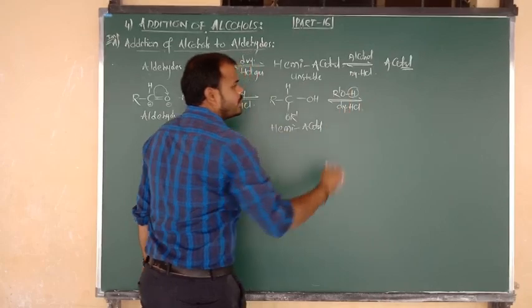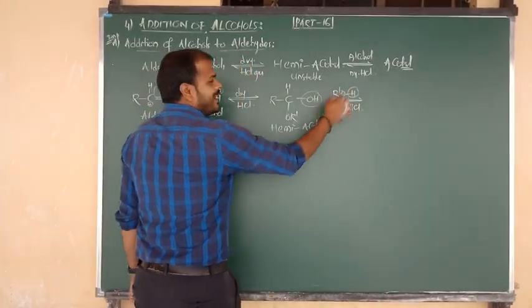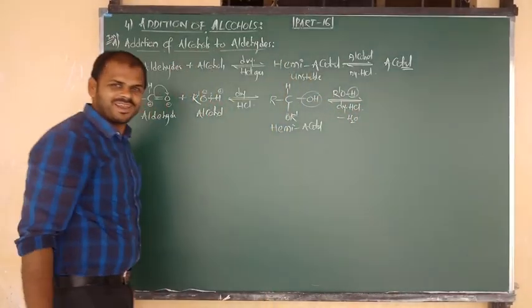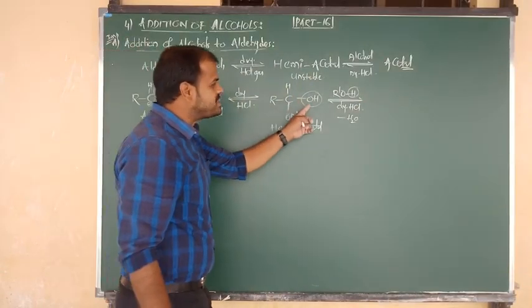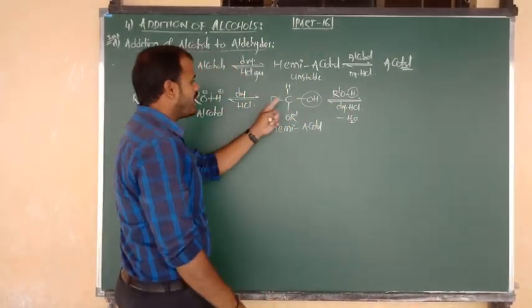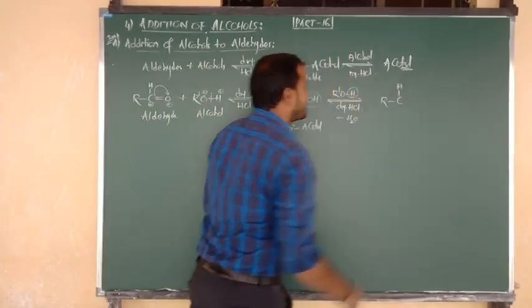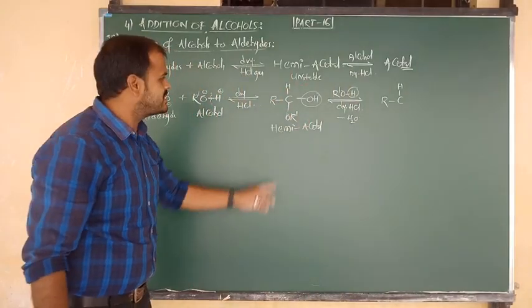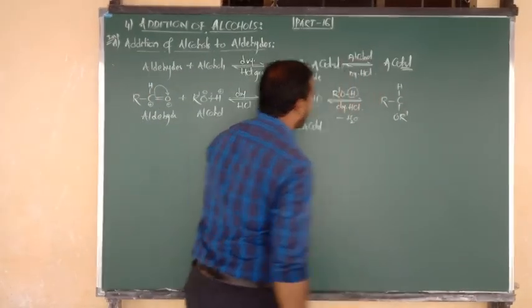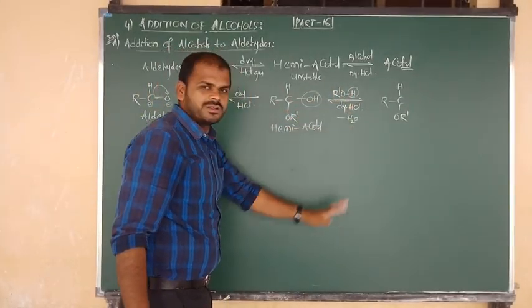Now what we have to do? From the alcohol we have to remove the H plus. From the hemiacetal we have to remove the OH minus. H plus combines with OH minus and is eliminated in the form of a water molecule. Now the position of OH minus is replaced by OR minus. So R bonded to C, I am going to write right here. C above plane, the H atom is there, I have written that as it is. C below plane, the alkoxy group is there, nothing but we have to write OR prime. C right plane, OH is there, that OH minus combines with H plus and is removed in the form of H2O.